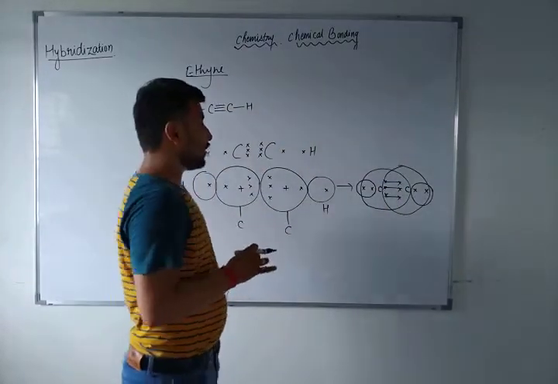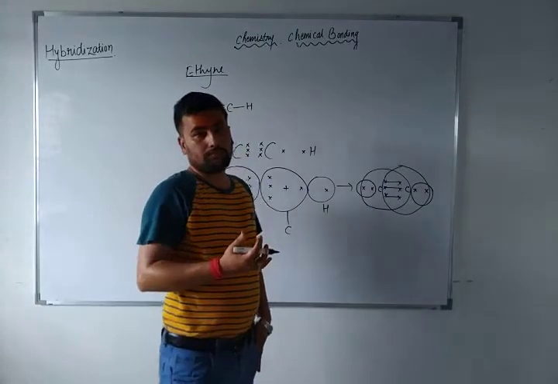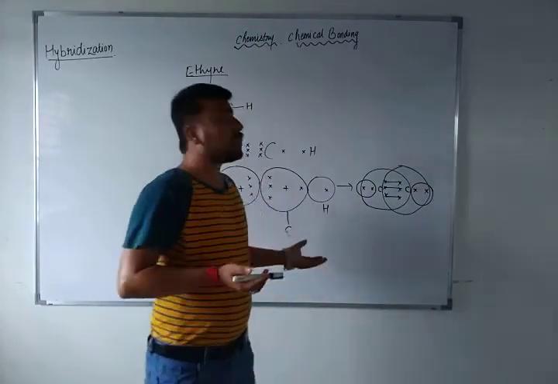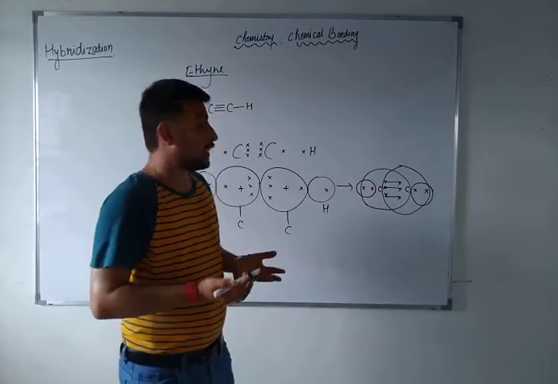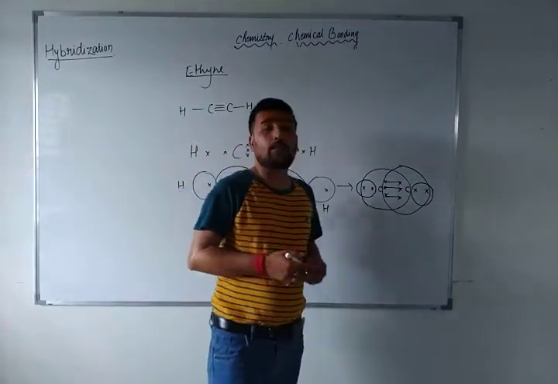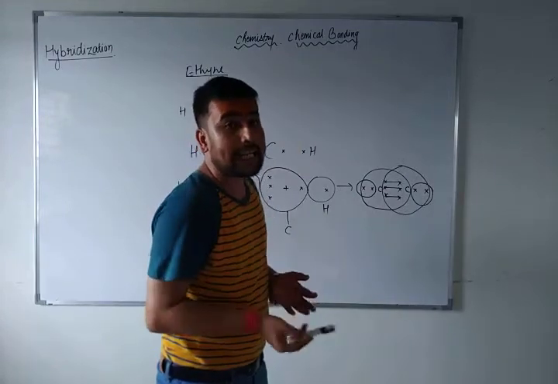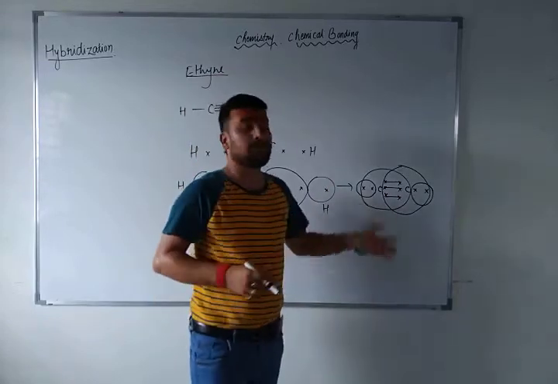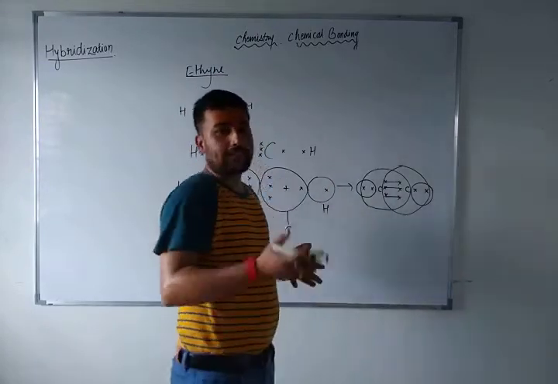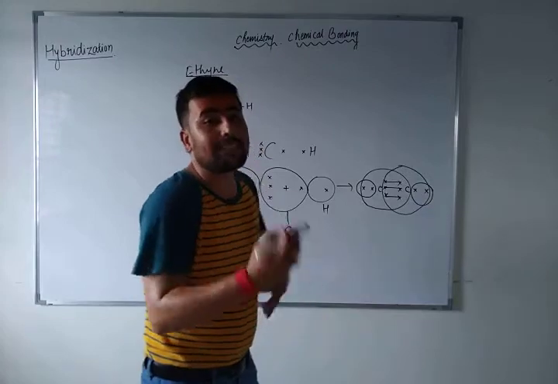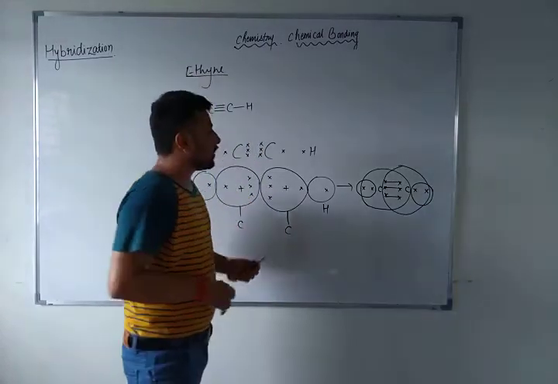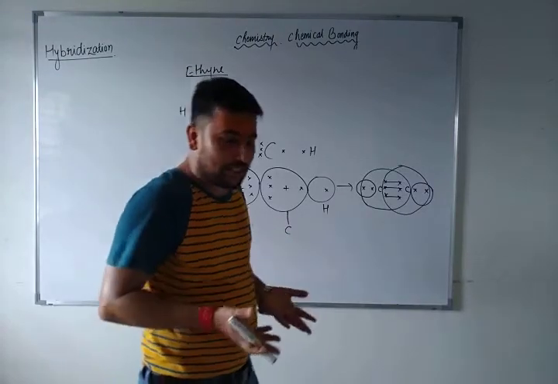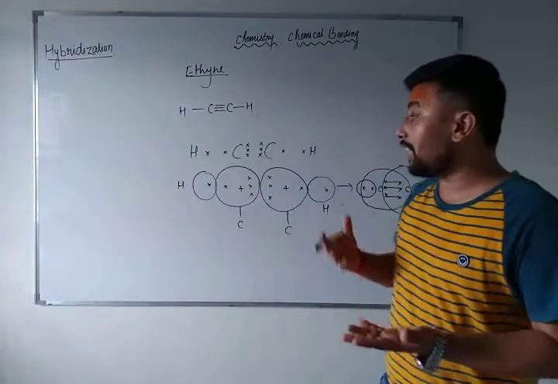Especially this process, the overlapping of bonds. The question is, why do they overlap? Because to complete their octet. How will they complete their octet? With the help of nuclear attraction force on the next atom's electrons, and here the electrostatic force occurs. Because of the electrostatic force, they attract the next atom's electron towards themselves, and because of this attraction, this overlapping occurs, and this overlapping gives a result of hybridization, valence bond theory, the different types of bonds.